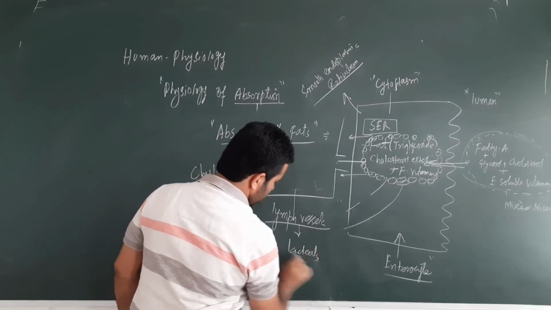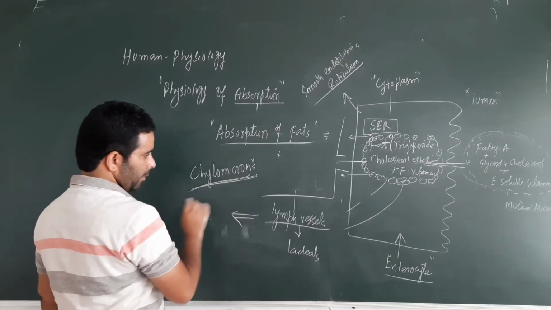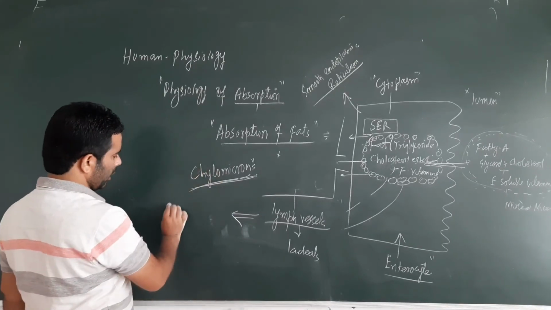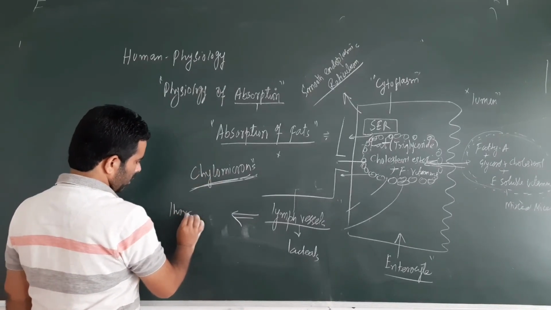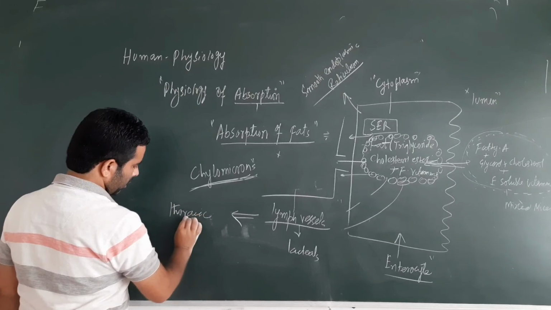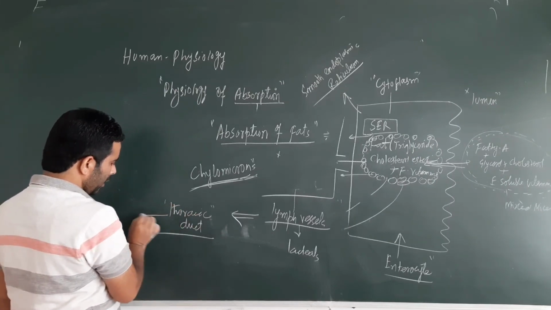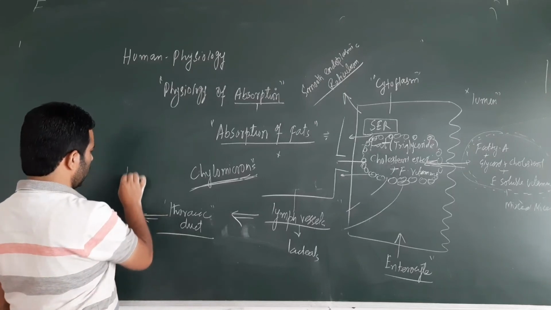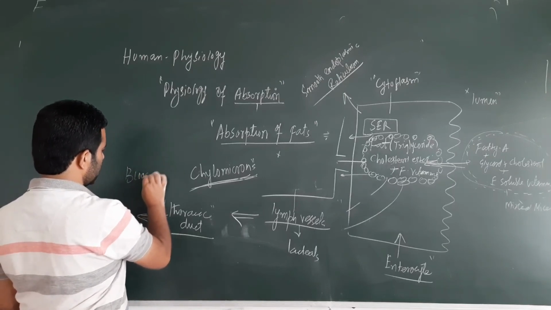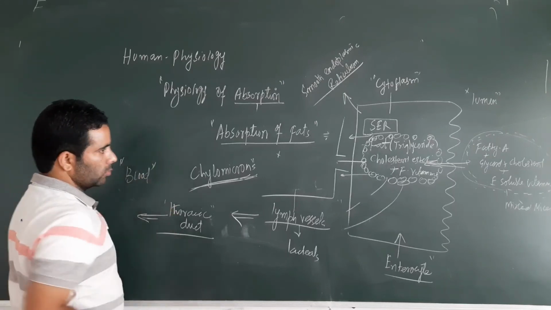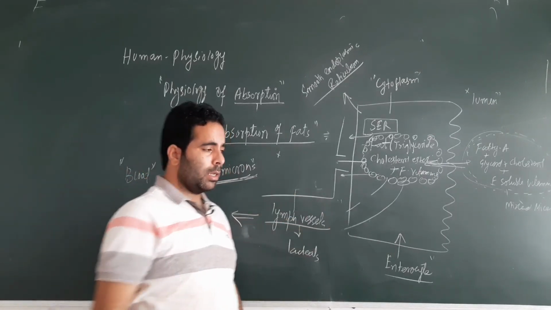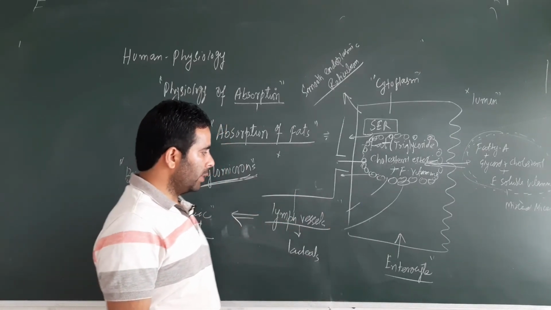Finally these lacteals open into a bigger duct known as the thoracic lymphatic duct, and this thoracic lymphatic duct opens into the blood circulation. It will carry these molecules to the heart, right, and then they will go to the main circulation.